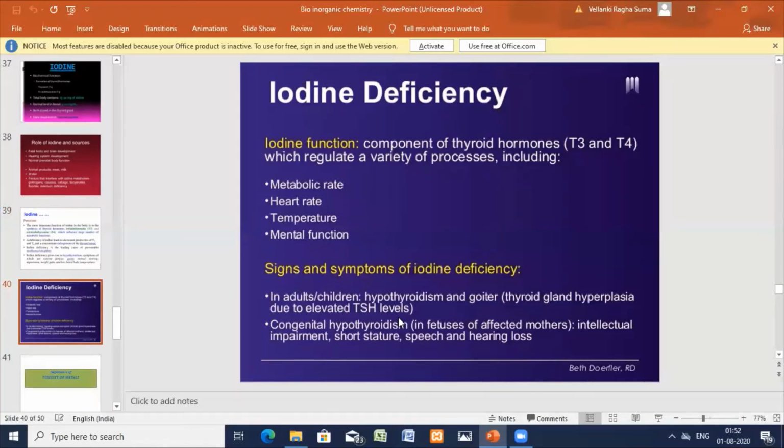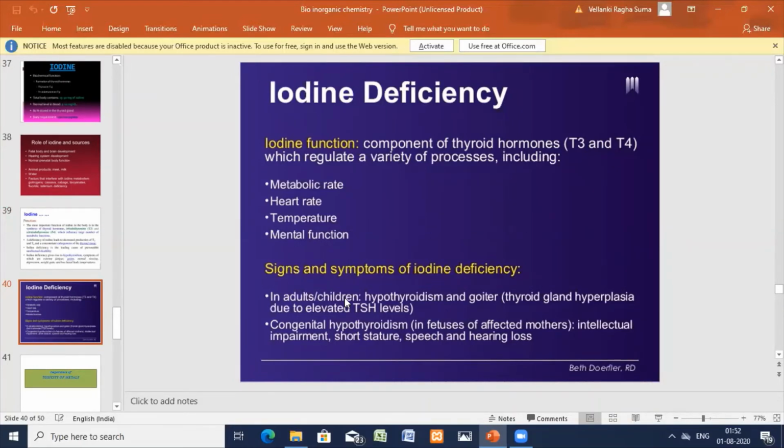How is the deficiency? Iodine is a component of the thyroid hormones T3 and T4. It regulates various processes, including, as I've told you, metabolic rate, heart rate, temperature, and mental function. Now, if the deficiency occurs, how can we see it? In children and adults, hypothyroidism and goiter are observed. Thyroid gland hyperplasia is due to increased TSH levels.